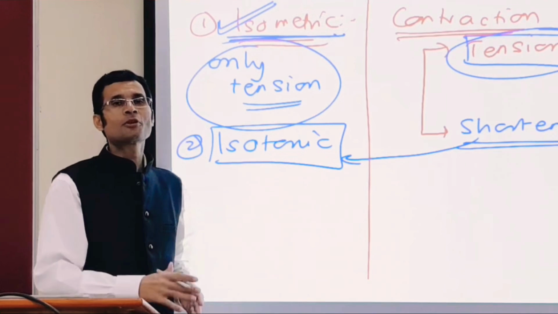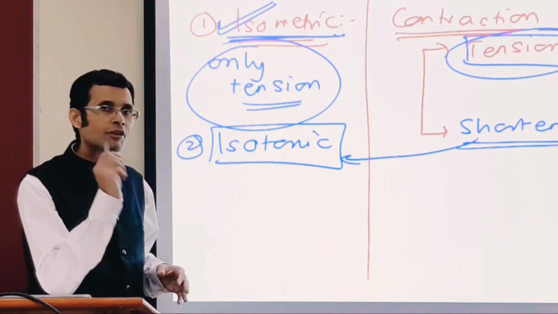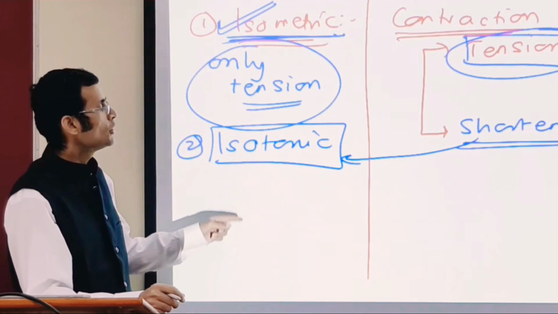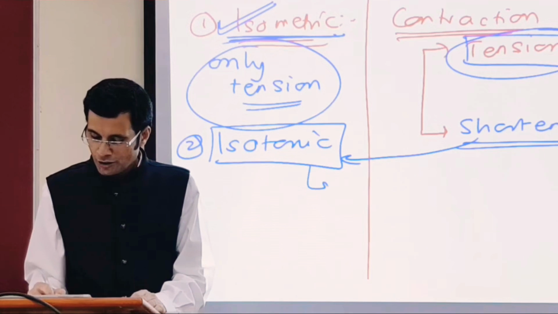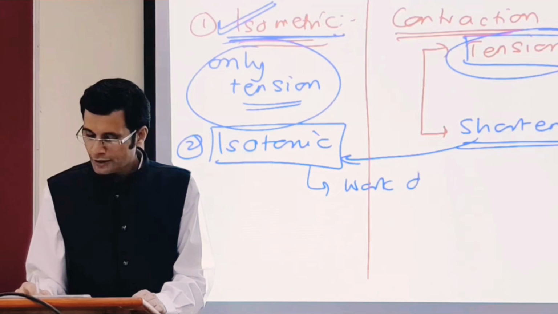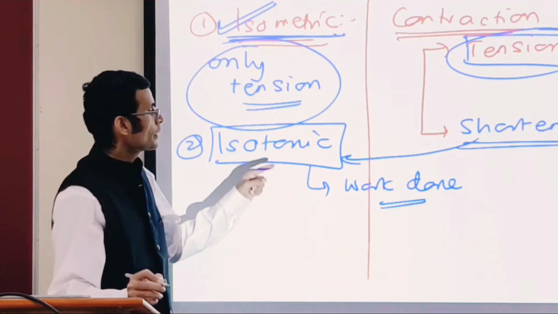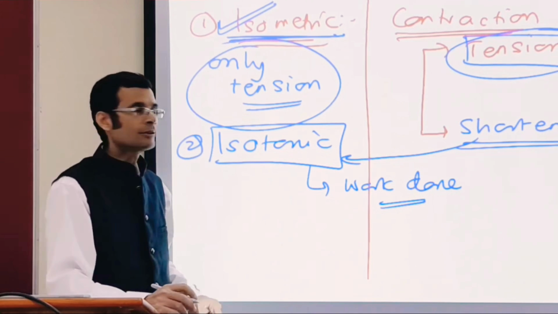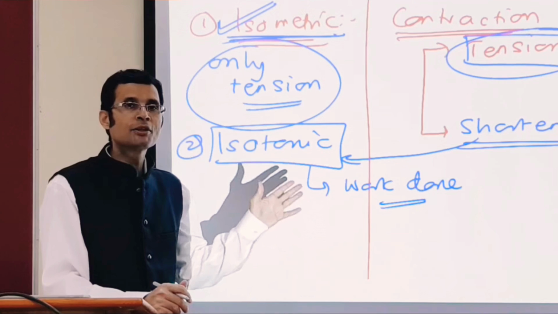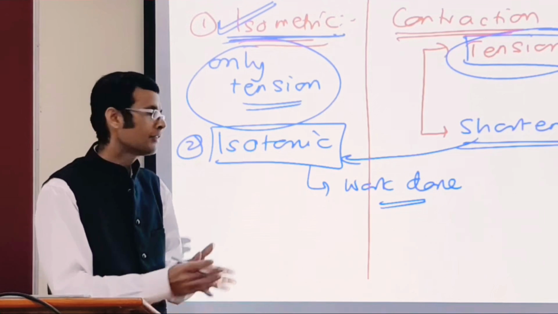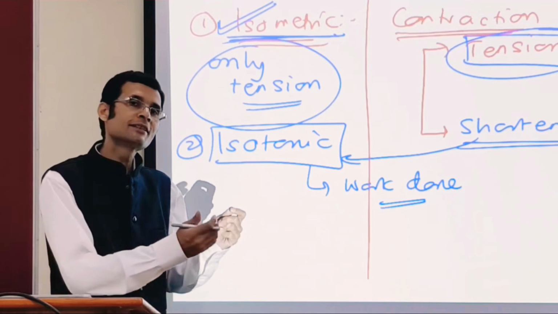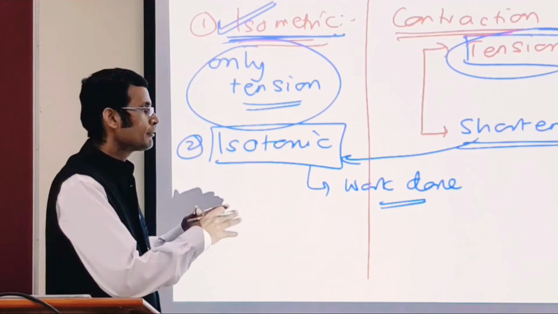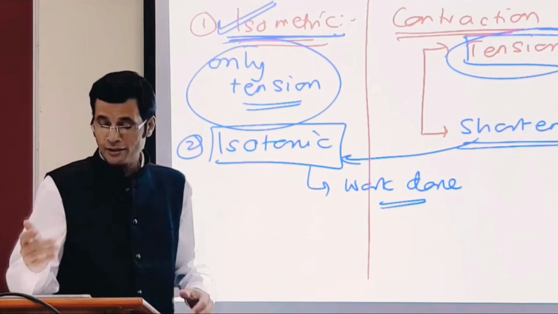And most important part, the work is done only during isotonic contraction. No work is done during isometric contraction. Why? The reason is obvious. It is the isotonic contraction which is displacing the load, and what's work done?